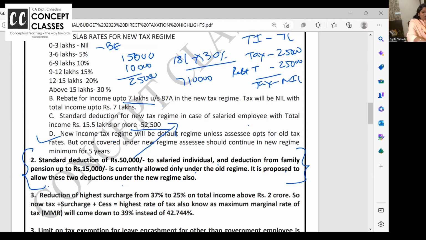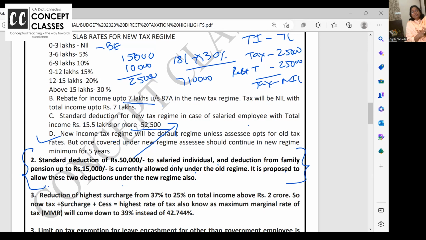Now, here one thing is old regime and new regime. As a student, as a teacher, we try to explain and we calculate. But let me tell you, all the offices are now using software and you can just compare. From what I've practically seen, where it is the return of senior citizens or HUF, where they don't have many 80Cs and 80Ds and all, it's beneficial to go for the new tax regime. And where you have all the heads of income and you want to avail all the deductions, still the old tax regime is there.